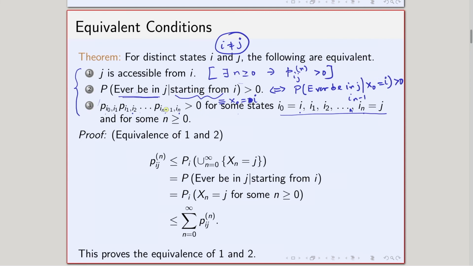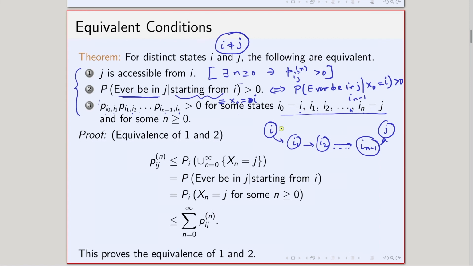And what does the third condition tell us? The third condition basically tells that I have i here, I have j here. If j is accessible from i, that means I have some states in between such that I have a path through these states to go from i to j.